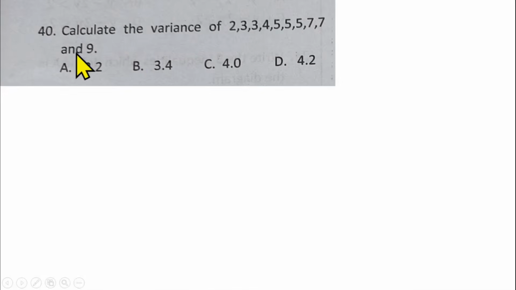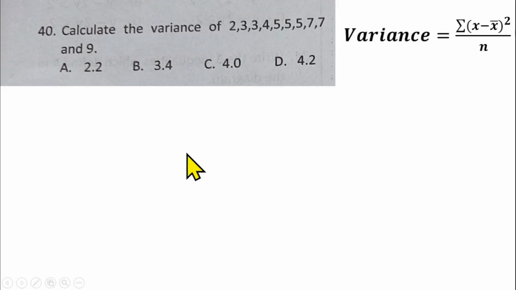Question number 40 is also from statistics, in this case variance. So we have to find the variance of this set of data. To find the variance of ungrouped data, we have the summation of x minus x bar squared over n.